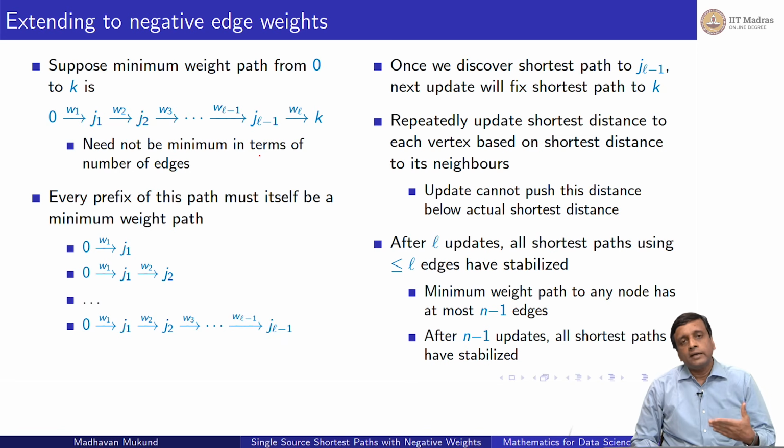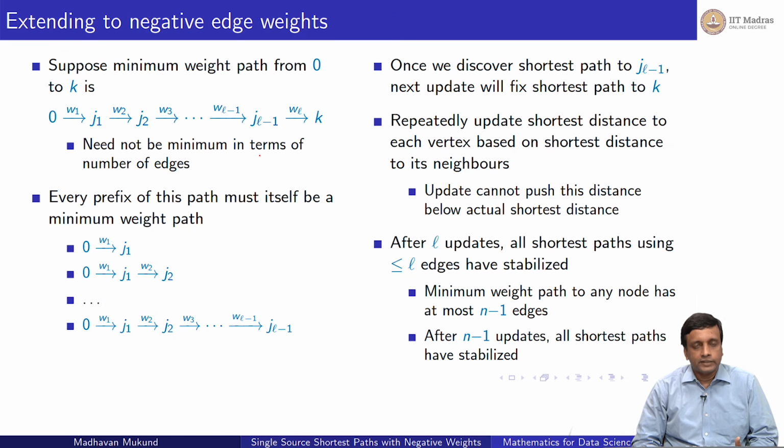So what we want really is an algorithm which tells us that after we have done L updates, right? So an update for us is what we did when we burnt a vertex. When we burnt a vertex, we reset the burning time to be the minimum of what we already had plus the new burning time we discovered through the recently discovered vertex. So if we can guarantee that after we have done this L times, we have actually made sure that all paths of length L are at their minimum. There are no shorter weight paths of length L.